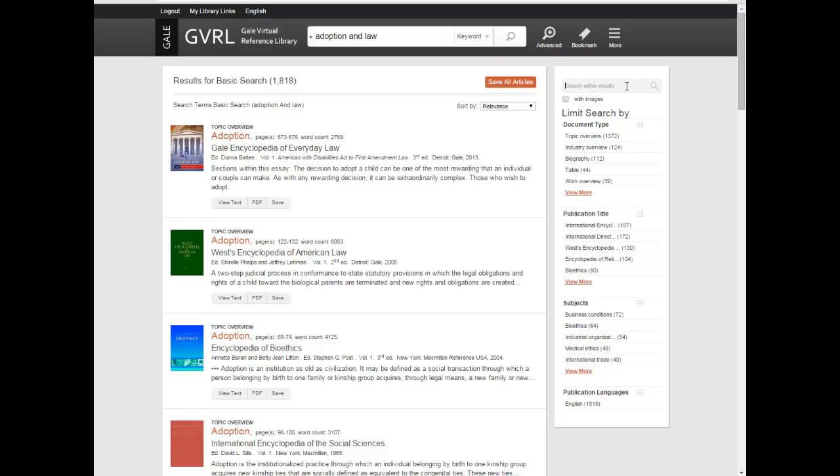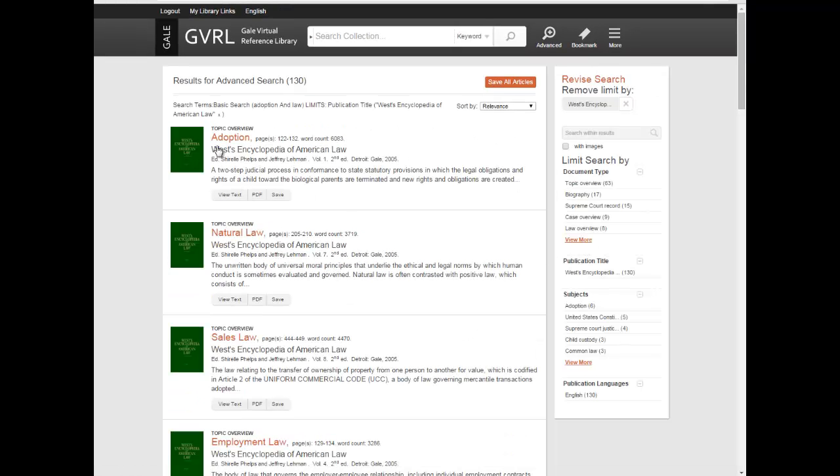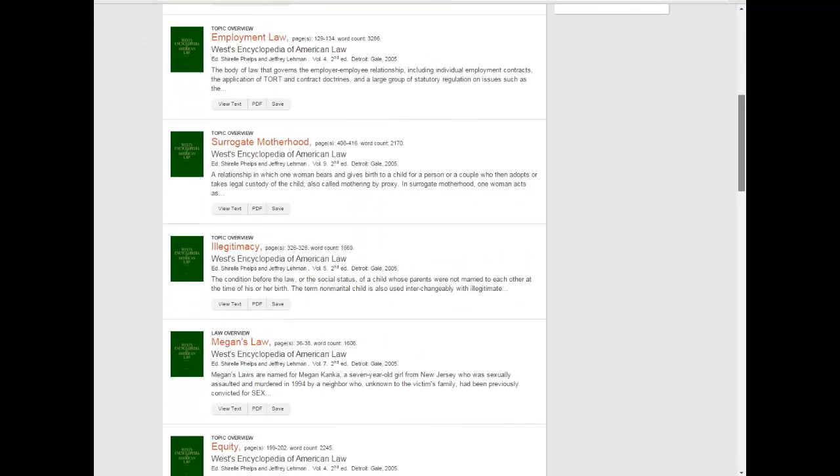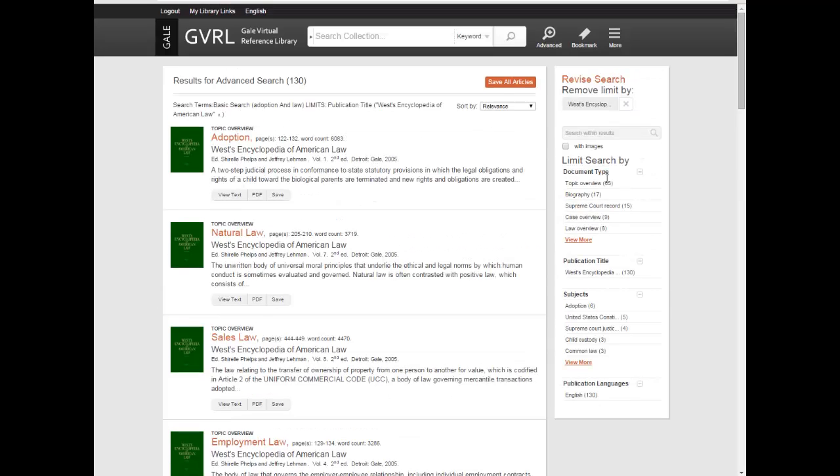Of course, we could limit by searching within our results, by getting something more specific if it seemed that we got too many hits or we weren't quite getting to what we were looking for. We could also limit by the actual publication title. In this case, West Encyclopedia is the one I was most interested in showing you. It looks like there's 130 articles related in some way to adoption. I'm going to go ahead and click on that. Now, all of the resources in this list have something to do with adoption law. But I just want to show you those limitations, those limiters they're called, on the right hand side.